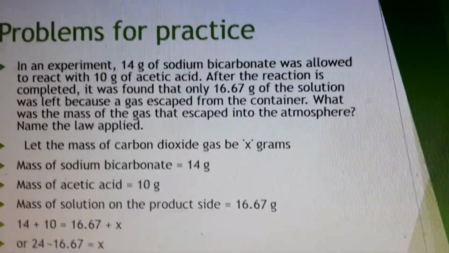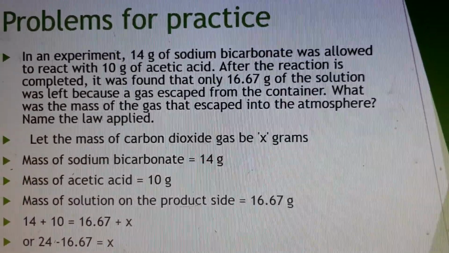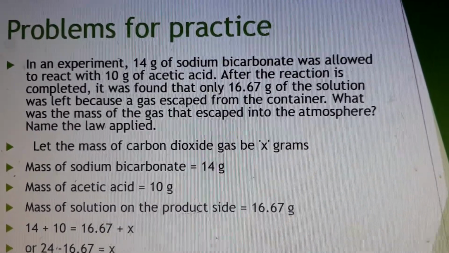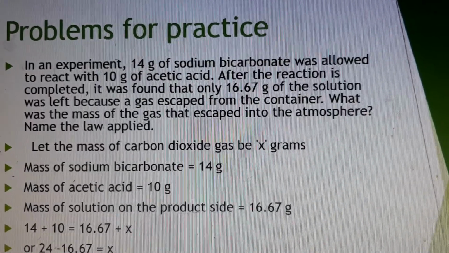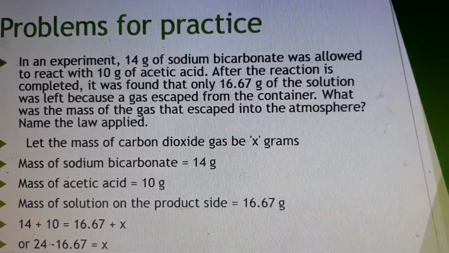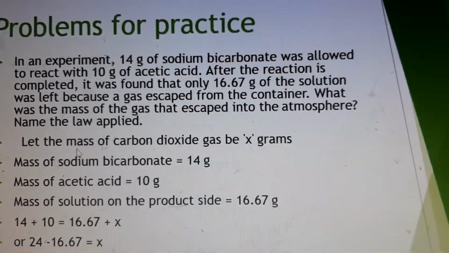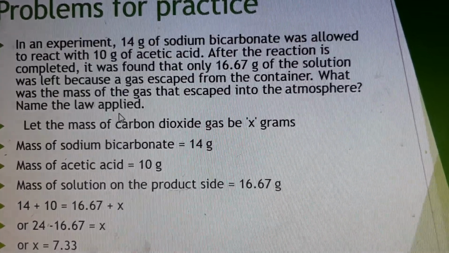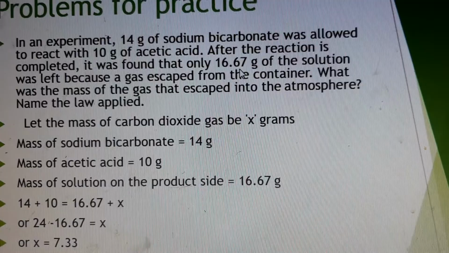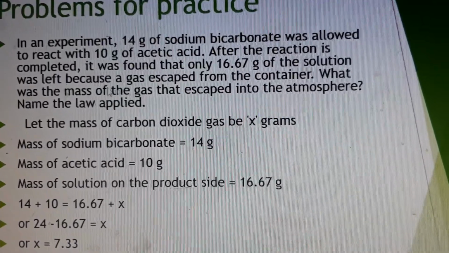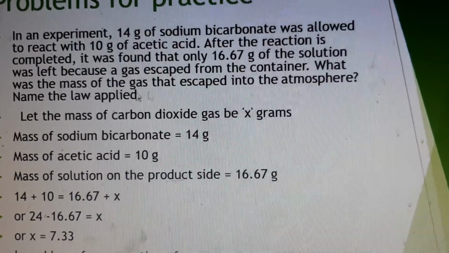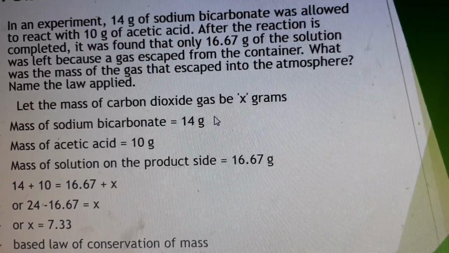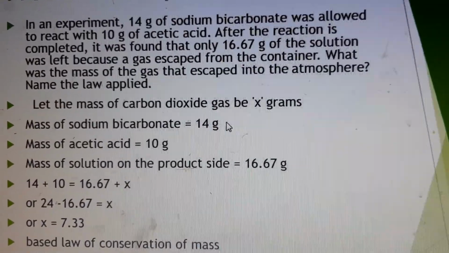In an experiment, 14 gram of sodium bicarbonate was allowed to react with 10 gram of acetic acid. So there is a reaction where an acid is reacting with a bicarbonate. So you know that you get salt and you get carbon dioxide, isn't it? Salt and water and carbon dioxide. So here after the reaction is completed, it was found that 16.67 gram of the solution was left. So solution means the salt and water is how much? 16.67, and a gas went out from the container. What was the mass of the gas that escaped into the atmosphere? So you have to find how much carbon dioxide has escaped out. Okay, name the law applied.